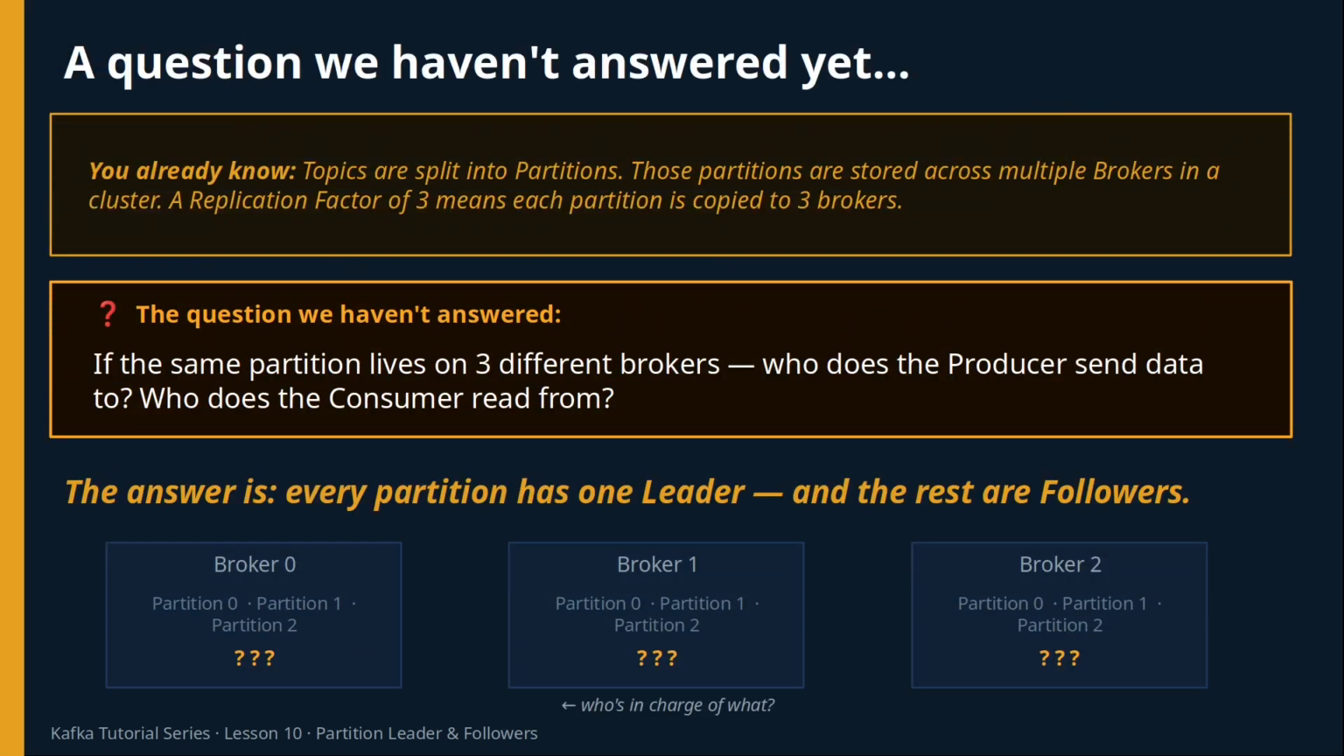Let's start with what you already know. From Lesson 4, you know that topics are split into partitions. And from Lesson 2, you know that brokers form a cluster, so a partition with a replication factor of 3 gets copied to 3 different brokers. But here's the question that's been hanging in the air. If the same partition lives on 3 different brokers, who does the producer send its data to? Who does the consumer read from? The answer is every partition has exactly one leader, and the rest are followers. That's what we're learning today.